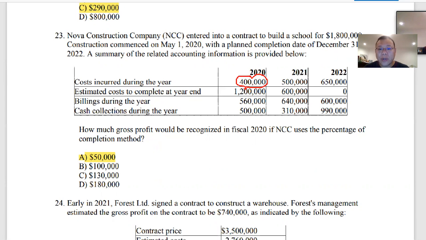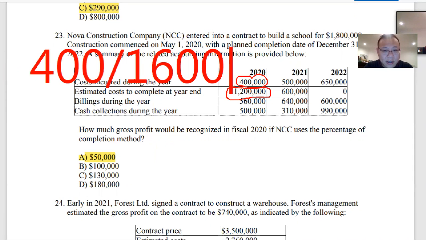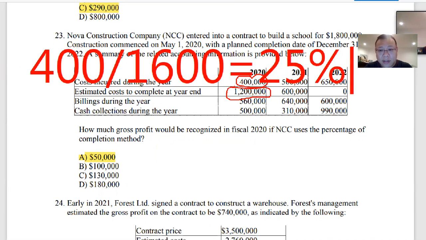Total expected cost would be 400,000 plus 1.2 million, so the total cost is 1.6 million. The total cost incurred to date is 400,000, so I have 400,000 divided by 1.6 million. That should be 25%.